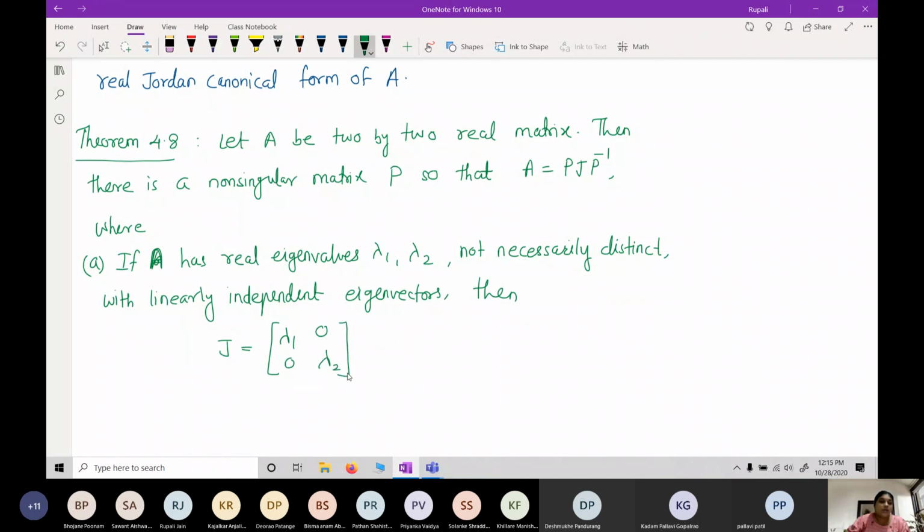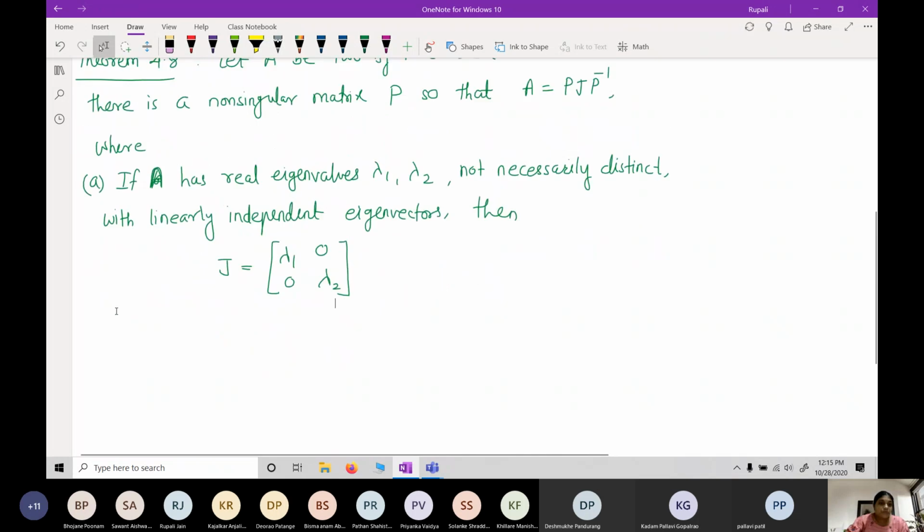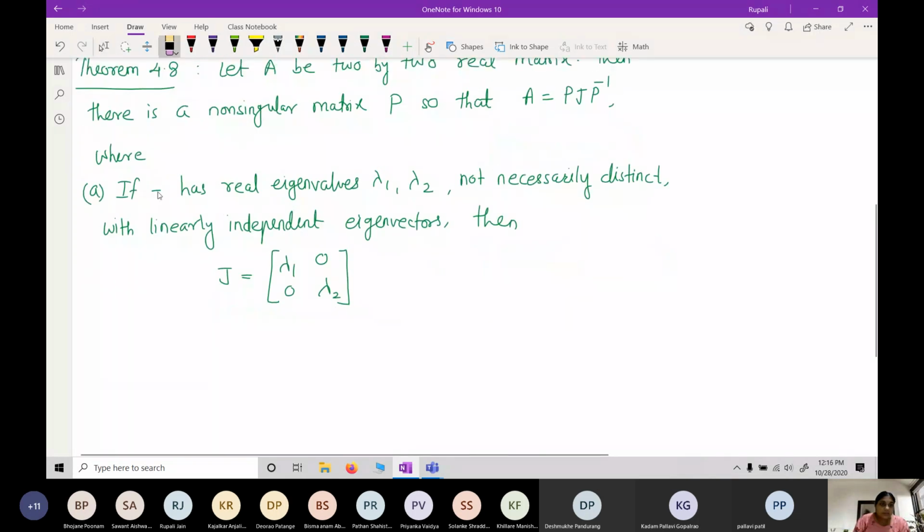That is my Jordan canonical form. So this is one case.